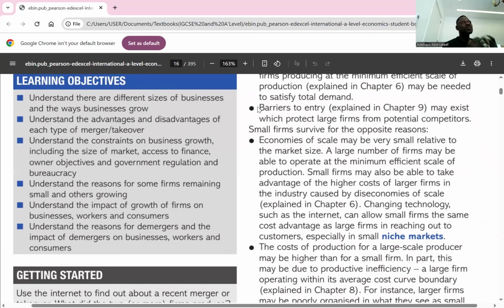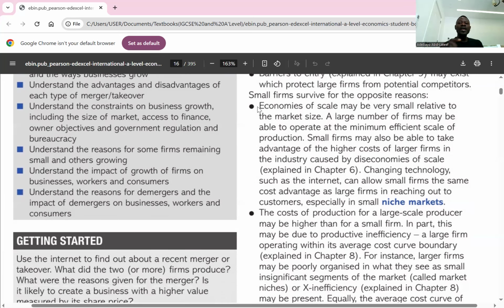What are the reasons why a small business might be able to survive? Number one, economies of scale. It may be very small relative to the market size that brings about these economies of scale, which may allow small firms the cost advantage, especially in a small niche market. So one of the reasons why a small business might be able to survive in an industry is because of economies of scale. If the economies of scale in that industry is not so big, it simply means it allows a small business to compete with the bigger businesses.